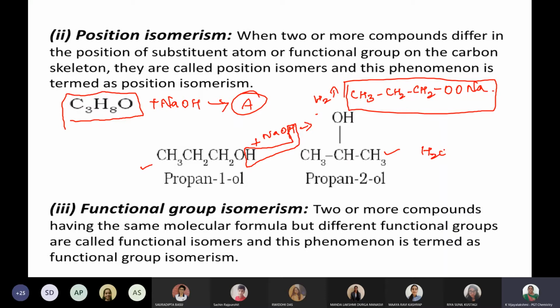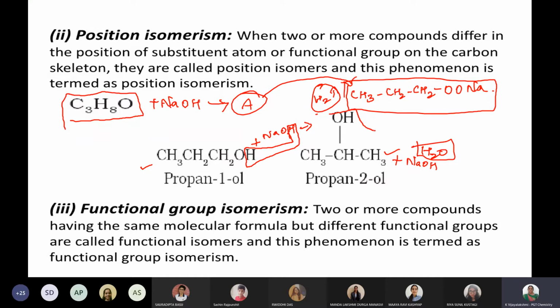Now, propan-2-ol reacts with the sodium hydroxide and releases water. But propan-1-ol reacts with the sodium hydroxide and releases hydrogen. So if you know this concept, compound A is sodium propanate. Suppose sodium hydroxide is coming, what is the answer? Now, hydrogen, water, I just removed.